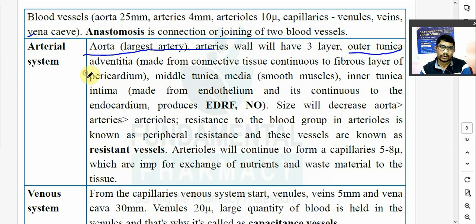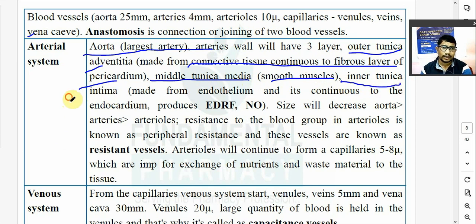Adventitia, or tunica externa, is made from fibrous connective tissue, and it is continuous with the fibrous layer of your pericardium. So the outermost layer of an artery is made from fibrous tissue. The middle layer is known as the tunica media, which is made from smooth muscle. This smooth muscle helps the artery to contract or to relax. Then the inner layer is known as the tunica intima, or endothelium.